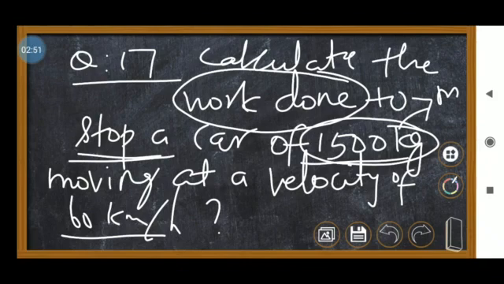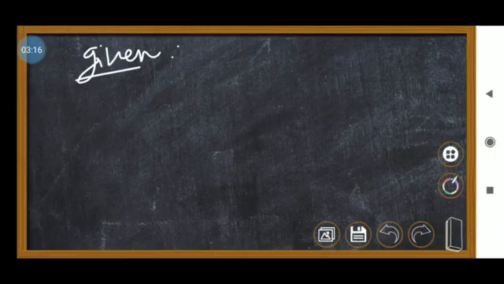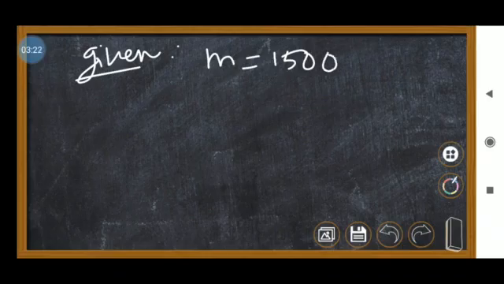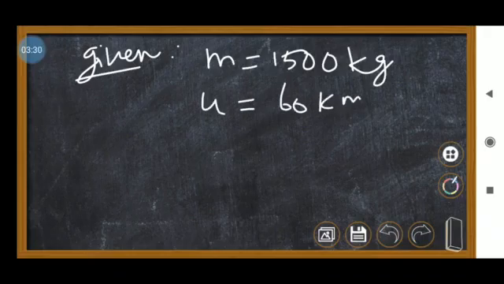Just apply your motion lesson. What are the things you studied? Just apply that concept: initial velocity, final velocity. Moving at a velocity of 60 km per hour. So first we have to find the given data. Write the given data, the given values. Mass is given: mass equal to 1500 kg. Next, moving at a velocity of, that means initial velocity. It has initial velocity 60 km per hour.